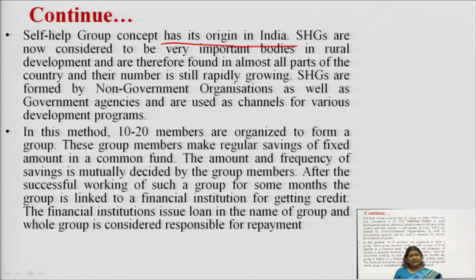So it is a very important body in rural development, and it is found in all parts of our country, whether among tribes in Chhattisgarh, MP, Gujarat, or Rajasthan, we can find them everywhere. These are NGOs, non-government organizations, and certain government agencies have also made self-help groups. Fine. And what they do is make programs for elevating the economically backward section by providing them microcredit facilities.